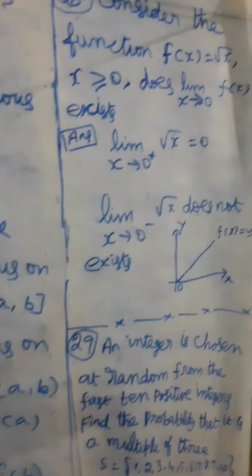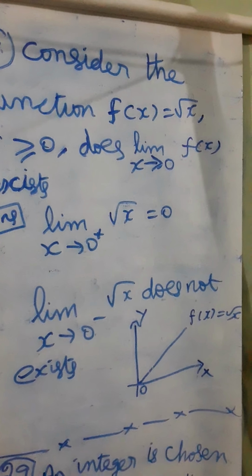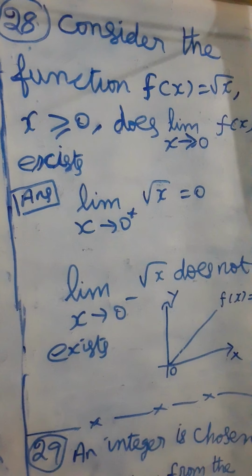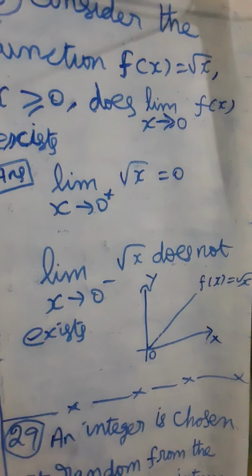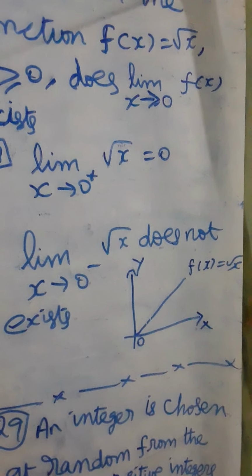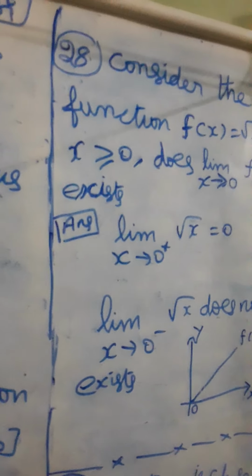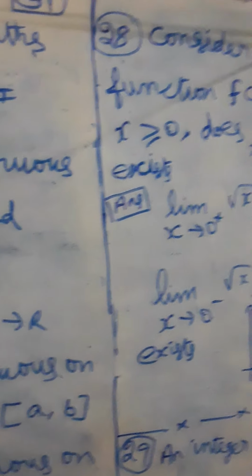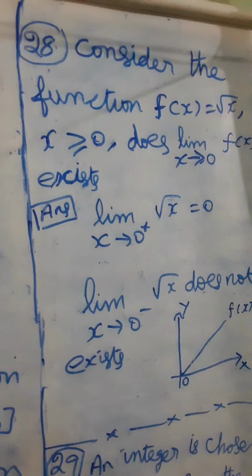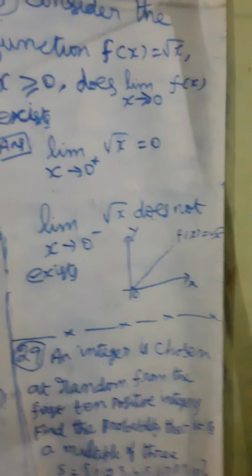Okay, we shall move to the next question, 28th. Consider the function f of x is equal to root of x, x greater than or equal to 0. Does limit x tends to 0 of f of x exist? That means we have to prove whether limit x tends to 0 of root of x exists or does not exist.